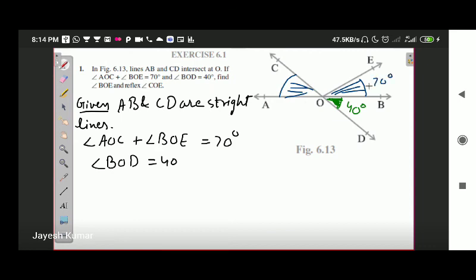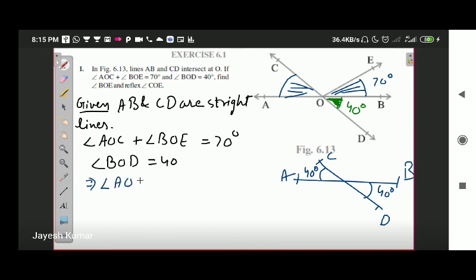Now let us see what we have learned. We have learned that for two intersecting lines, angles opposite to each other are equal. So this point is D, this point is C, this point is A, this point is B. Okay, I am not taking OE. So this is how the diagram is going to be. This angle is 40 degree, so you can easily redefine the opposite angle as 40 degree as well. Implies that angle AOC is also equal to angle BOD, which is 40 degree. Why 40 degree? Because vertically opposite angles are equal.